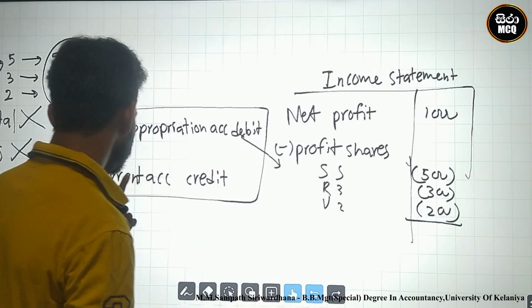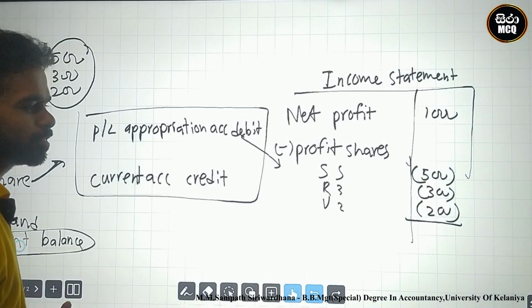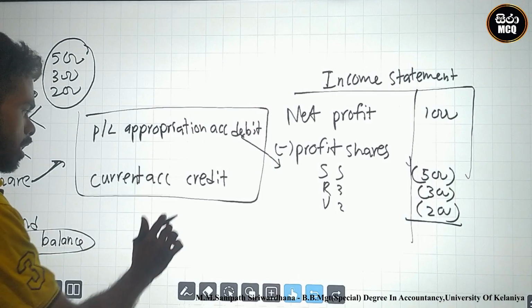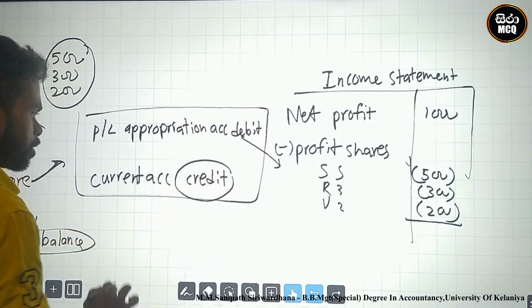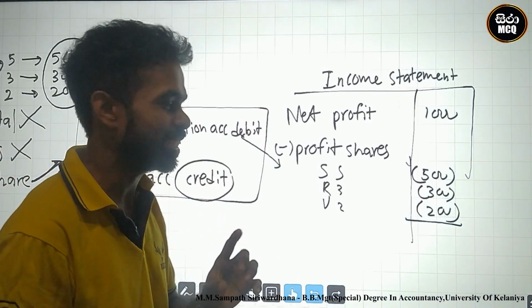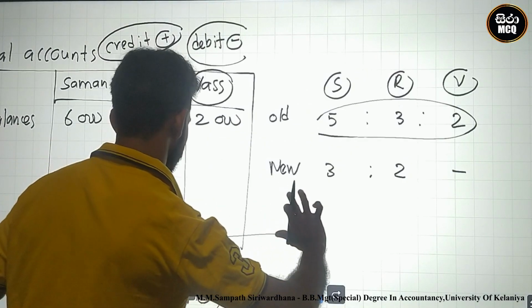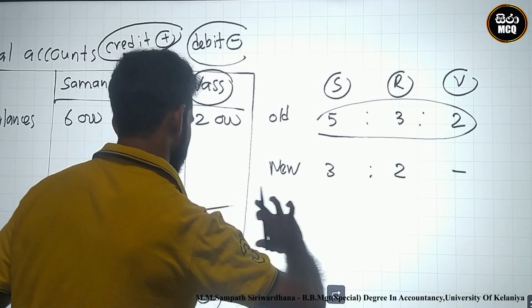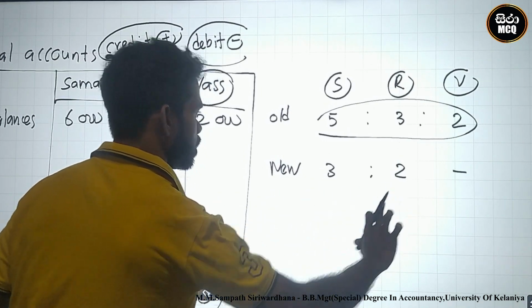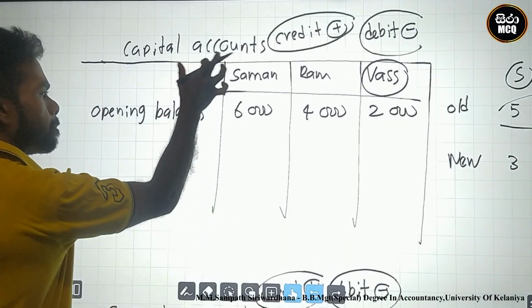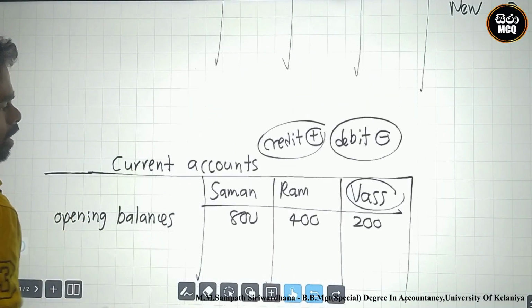Okay. After that, you prepare current account credit: 500, 300 and 200. You must add to current account. Why? Current accounts are credit balances. Look here, current account is there.